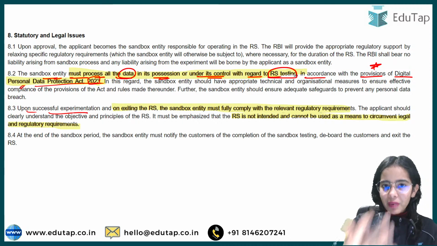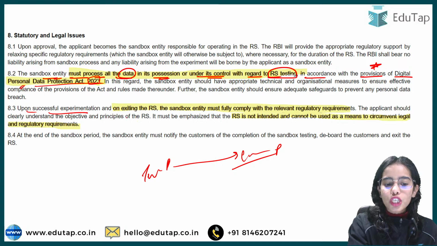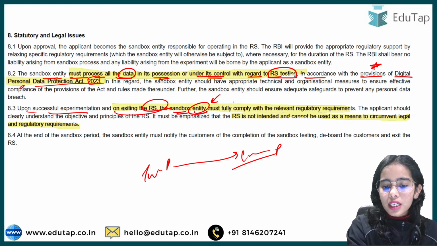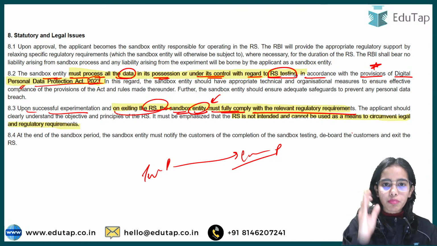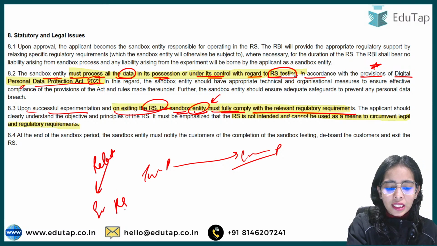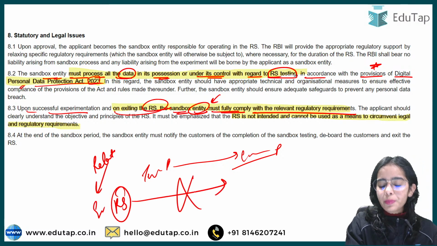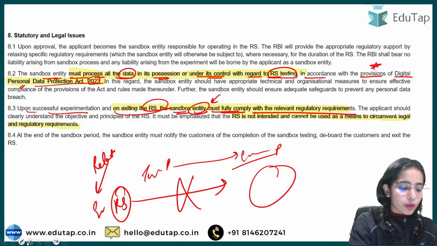Upon successful experimentation, the testing phase has finished, the evaluation phase has finished. So on exiting the regulatory sandbox, the sandbox entity or the company must fully comply with the relevant regulatory requirements. That means that the relaxations that were given to the entity in the regulatory sandbox will not be applicable to them once they leave or once they exit the regulatory sandbox.